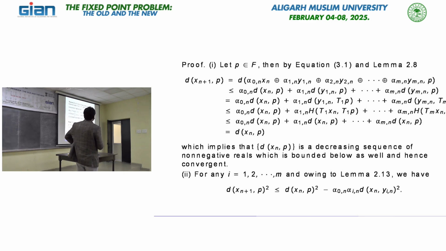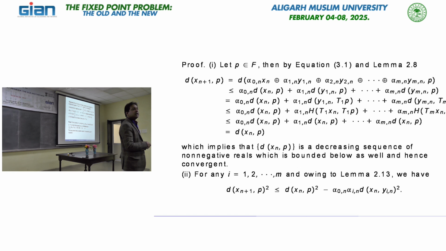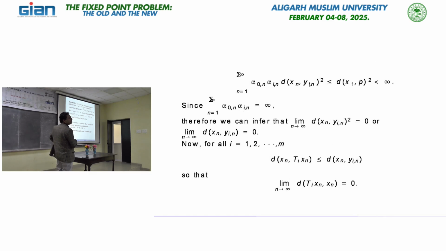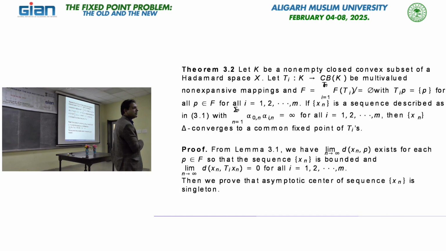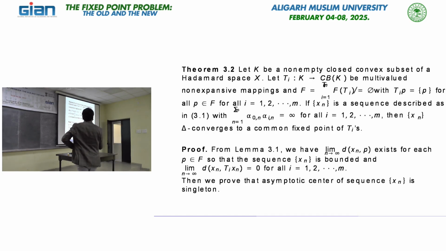So this is basically the main theorem. Let K be a non-empty closed convex subset of a Hadamard space, and we have everything the same. Then the sequence x_n defined by 3.1 converges to the common fixed point, but which convergence? Delta convergence. So this sequence delta-converges to the common fixed point of the operators T_1, T_2, up to T_n, meaning we can approximate the common fixed point of these operators using this scheme in CAT(0) space. So this is one delta convergence result. I am not going through the proof again, this is just an outline.